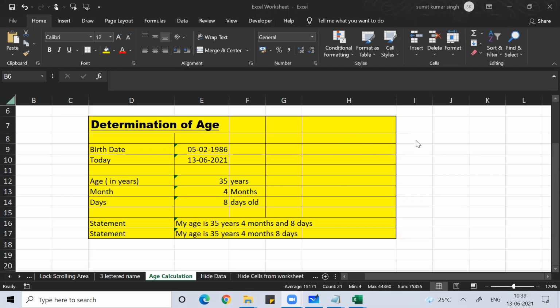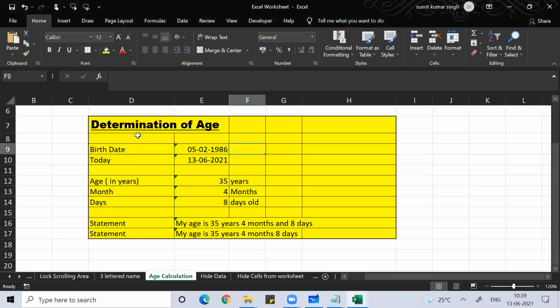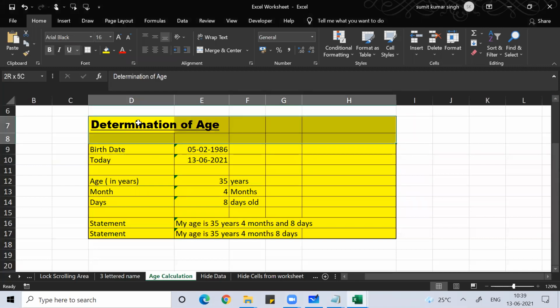Okay, once you're done with this, now select the area which is there in yellow color, which is the area you want to protect. Let's recap what you did, guys. You selected everything and unticked that, so you made everything within the sheet unprotected.